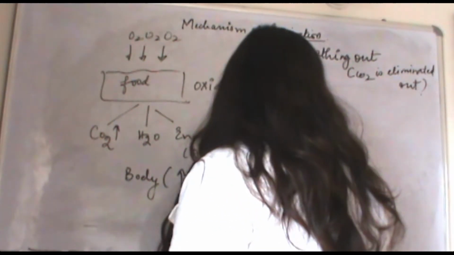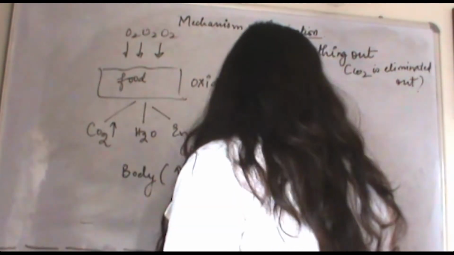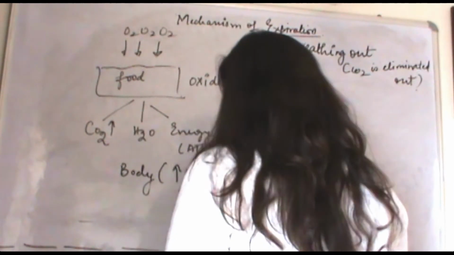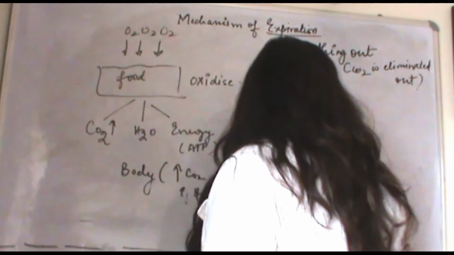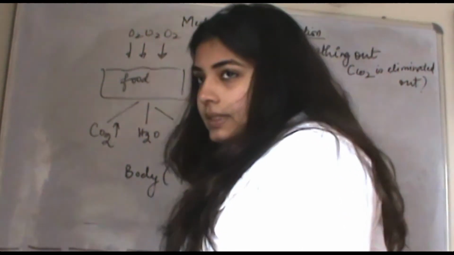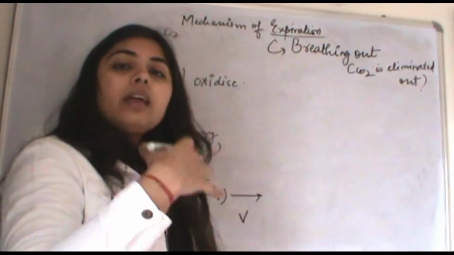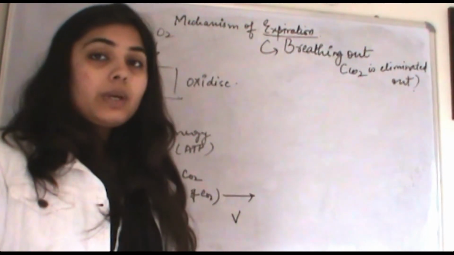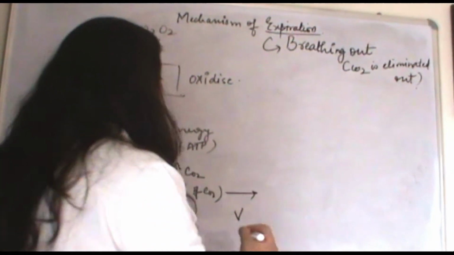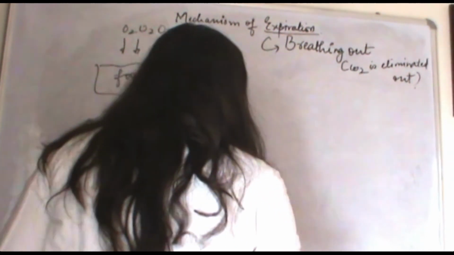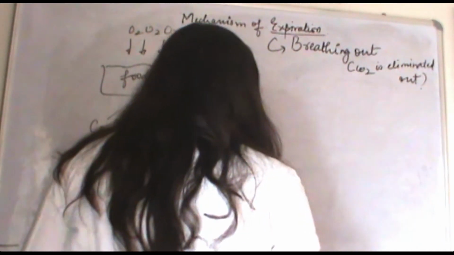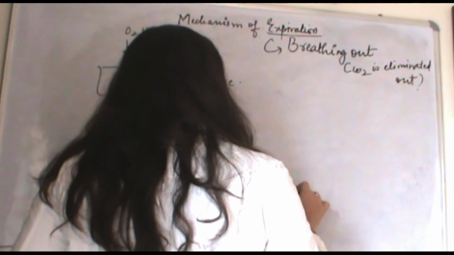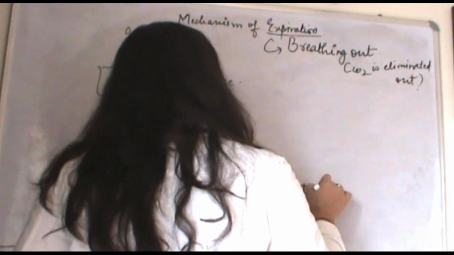Now the movement of CO2 takes place from inside to outside. In inspiration we had said that for bringing in the air, the pressure needs to be low, and we lowered the pressure by increasing the volume. Here we will decrease the volume so that the pressure will increase, and if there is more pressure inside, it will move outside.